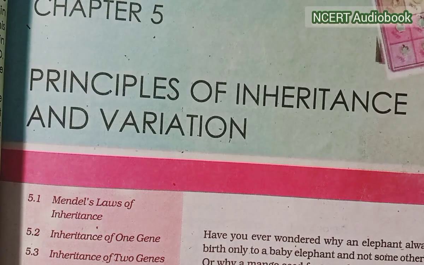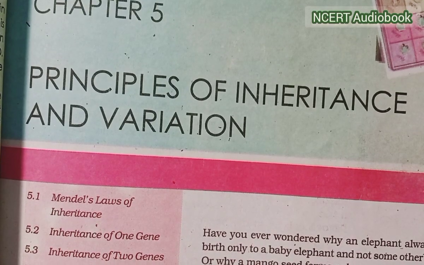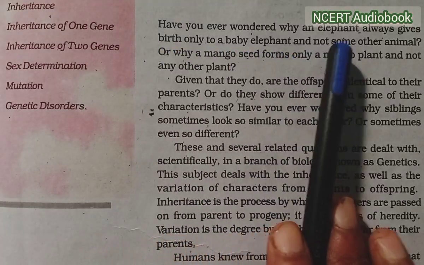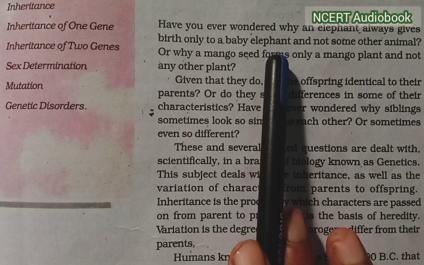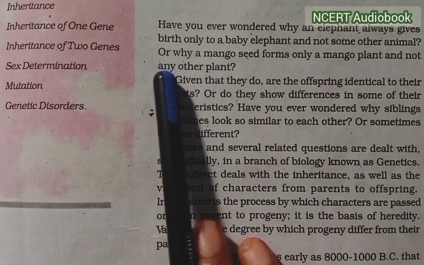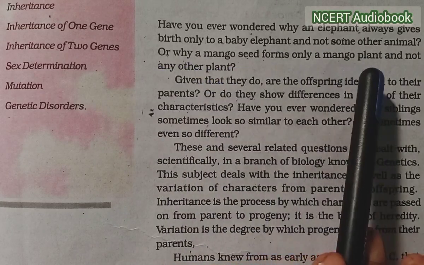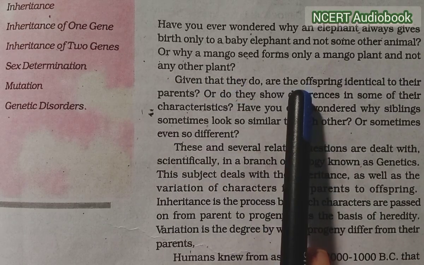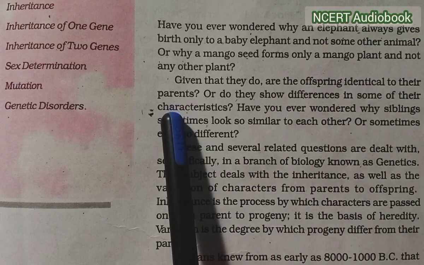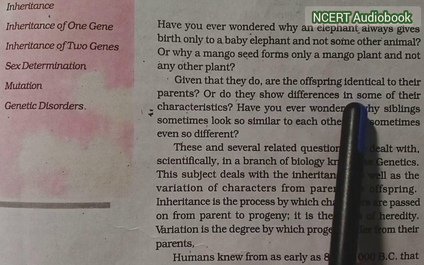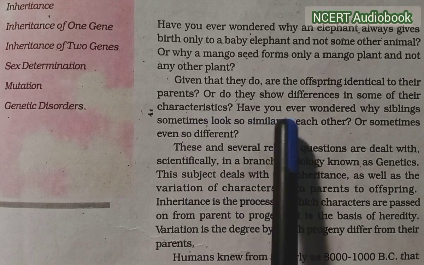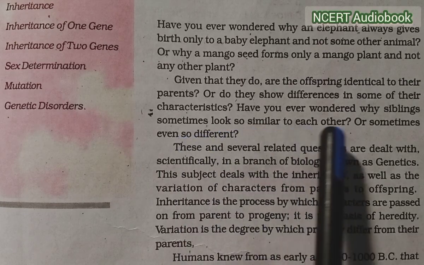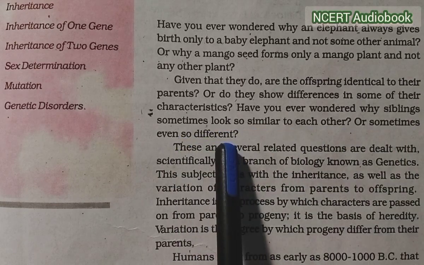Today we start class 12th, lesson 5: Principles of Inheritance and Variations. Have you ever wondered why an elephant always gives birth only to a baby elephant and not some other animal? Or why a mango seed forms only a mango plant and not any other plant? Given that they do, are the offspring identical to their parents or do they show differences in some of their characteristics? Have you ever wondered why siblings sometimes look so similar to each other, or sometimes even so different?